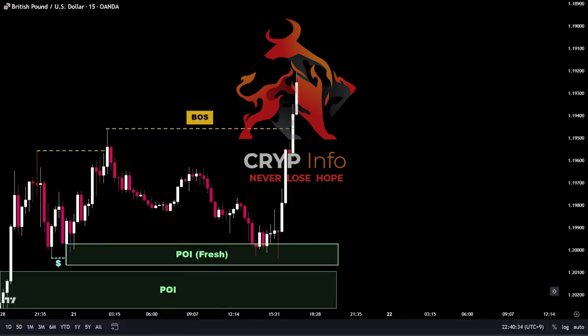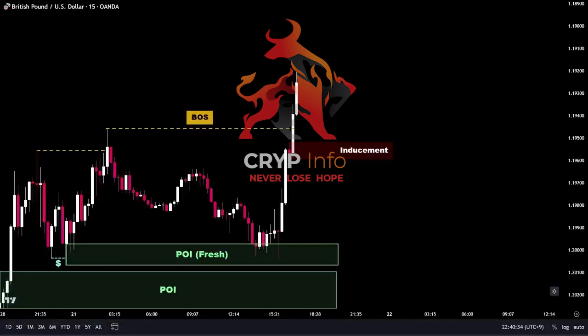Now, we have witnessed another break of structure to the upside. It is noticeable that there is an order block generated by the recent upward movement, positioned just before the break of the structure. As we previously discussed, this zone should be regarded as an inducement level, and it cannot be considered a valid demand zone since there is no liquidity sweep. Without a liquidity sweep, the order block or supply and demand zone holds no significant value.